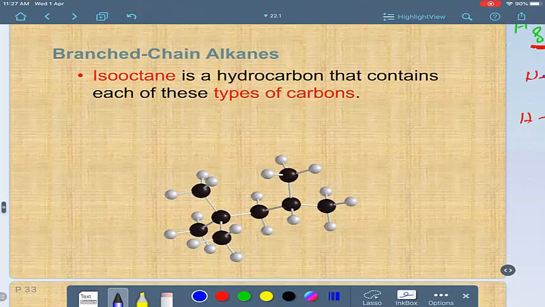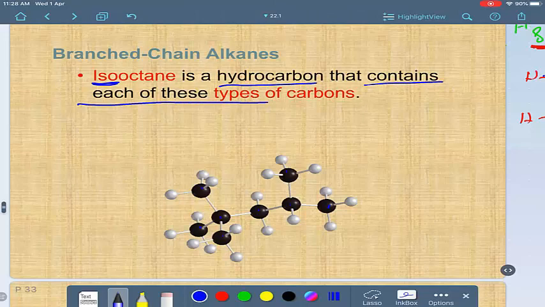We have something called isooctane, or iso. Octane means 8 carbons. Look, 1, 2, 3, 4, 5, 6, 7, 8. But what do we mean by iso? Isooctane is like this. Iso means the hydrocarbon contains each of these types of carbon.